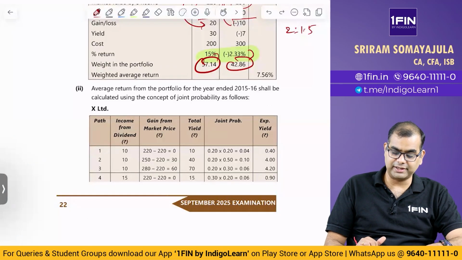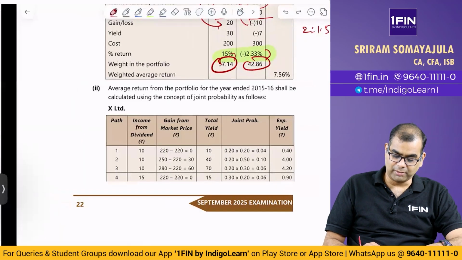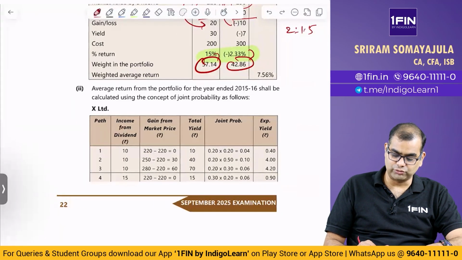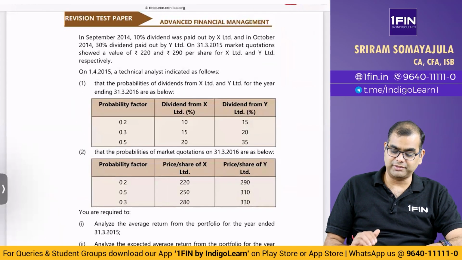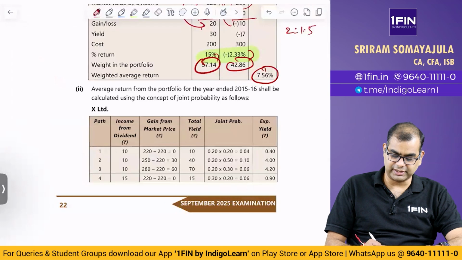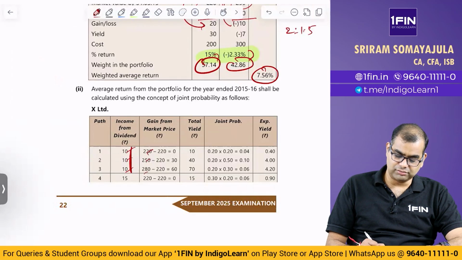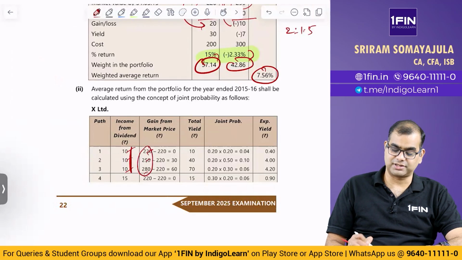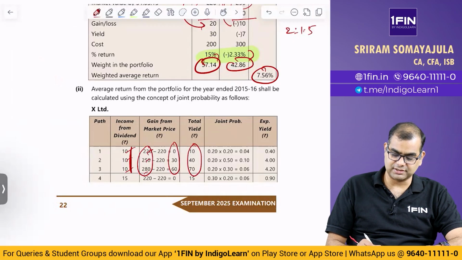And what is the gain in market price? With the market price probability, again 0.2, it can be 220, 250 or 280. So for each one of them, they have computed separately. Now I am talking about company X. What they have done is take the 3 dividends, 10, 10, 10. The closing price could be 220, 250, 280. So in each case, the gain from market price will be different. Then the total return is 10 plus 0, 10 plus 30, 10 plus 60. You arrive at some number.